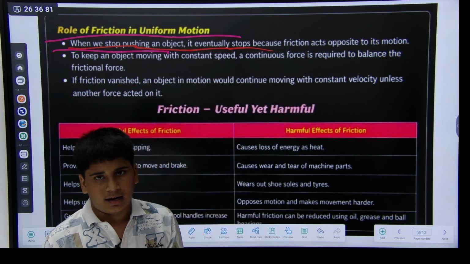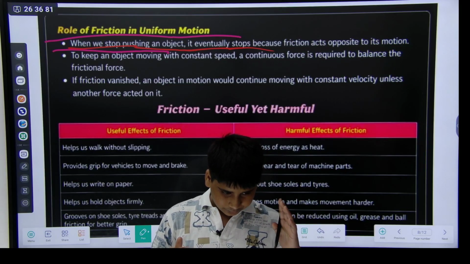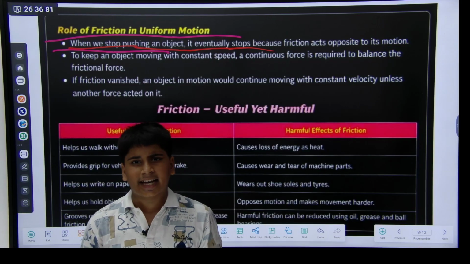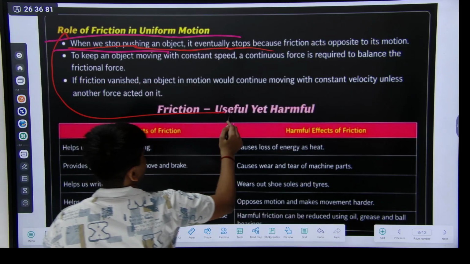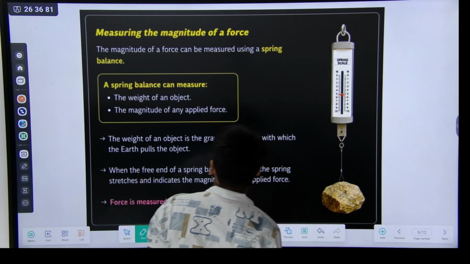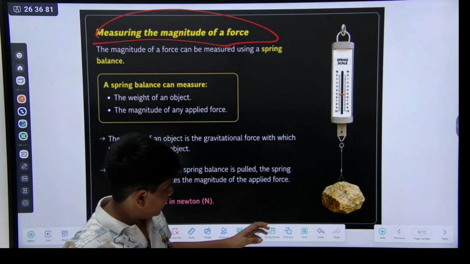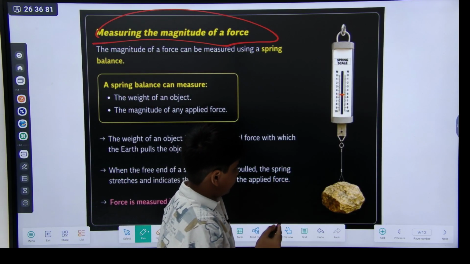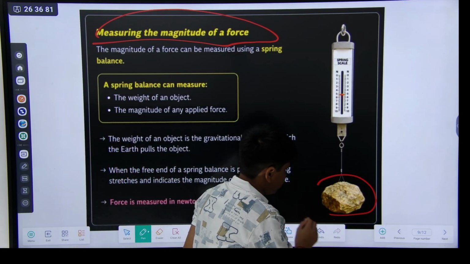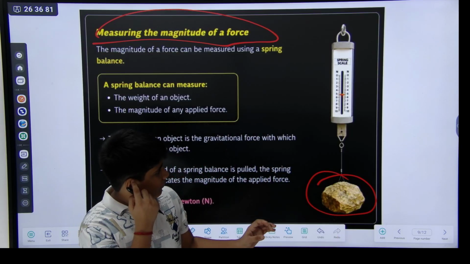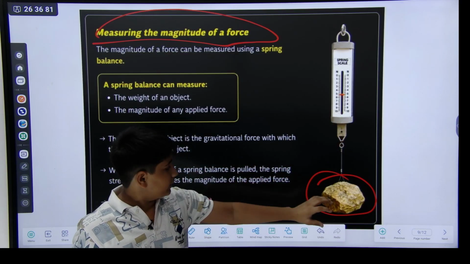If we don't push with more than its frictional force, it cannot move. Okay. It has been written in this. Now, measuring the magnitude of a force, like weight. Here is a stone, so we take it and measure it.